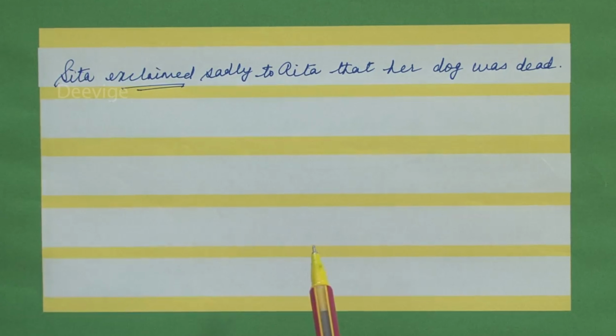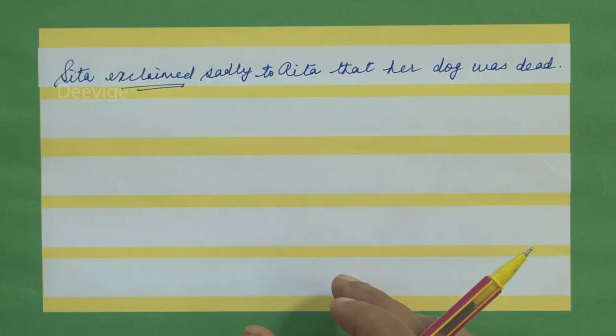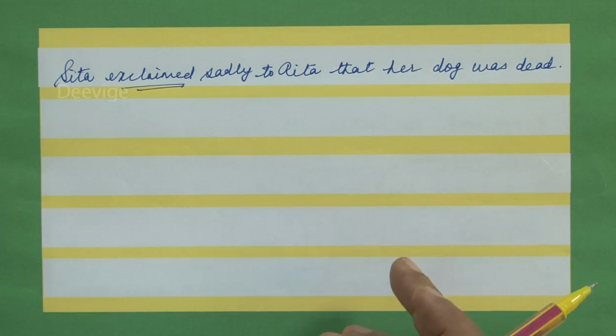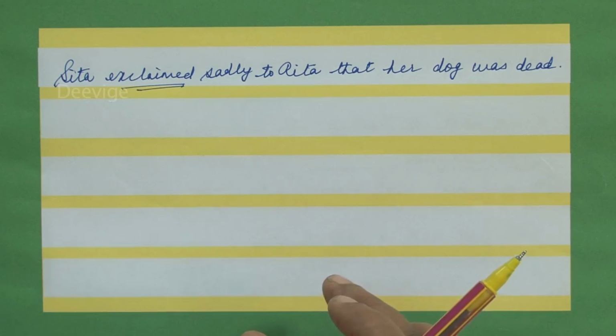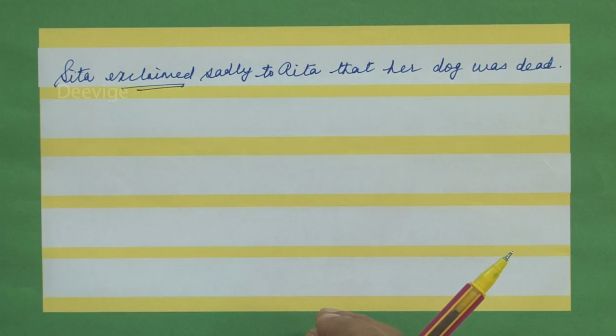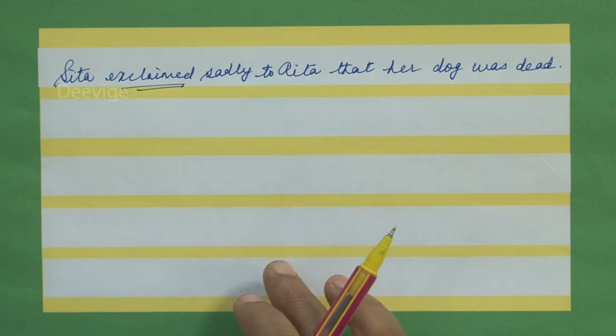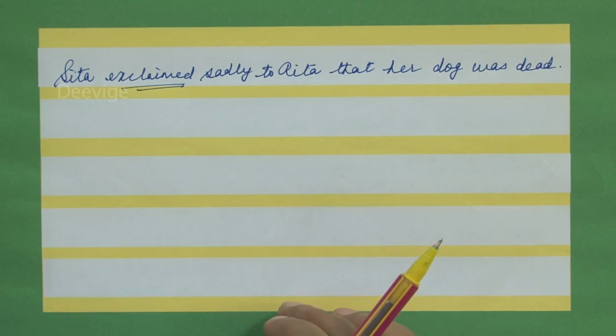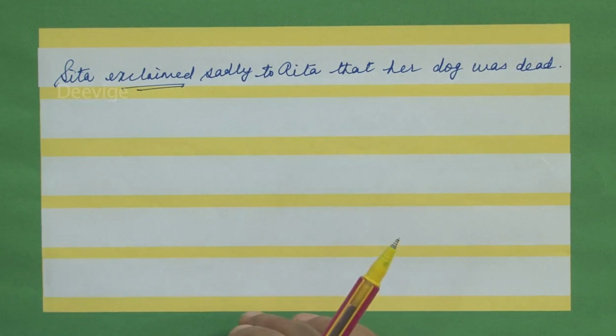So whenever there is an exclamatory mark, students, said will change to exclaimed, and you need to see whether it is that which is expressing happiness, or whether that exclamatory sentence expresses sadness, or whether it expresses surprise, shock, wonder, and accordingly change it into the indirect speech. Now we'll move on to one or two sentences in the direct speech which end with a question mark, right? So if we finish that, then we have discussed almost everything that needs to be discussed regarding transformation of sentences from the direct to the indirect speech.